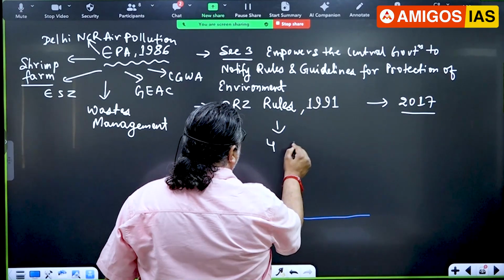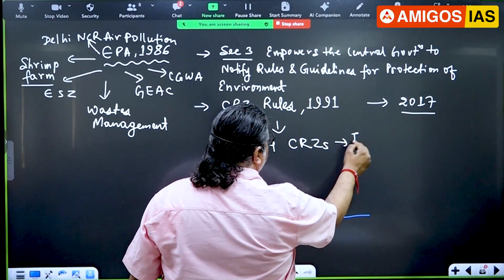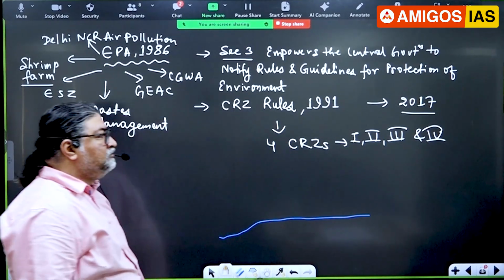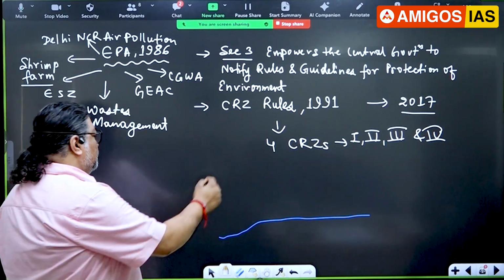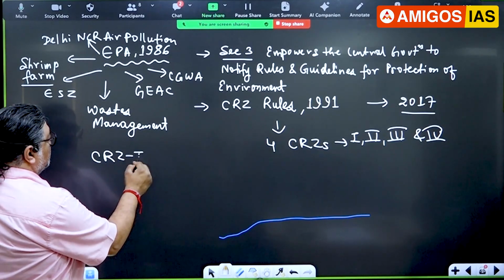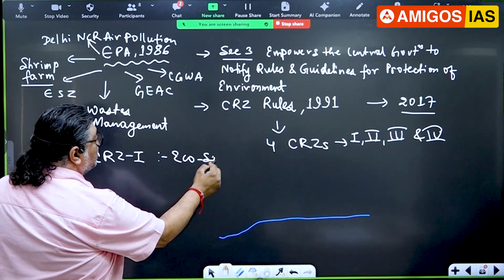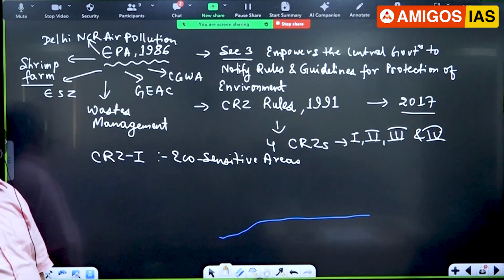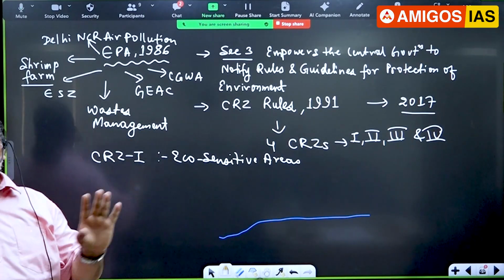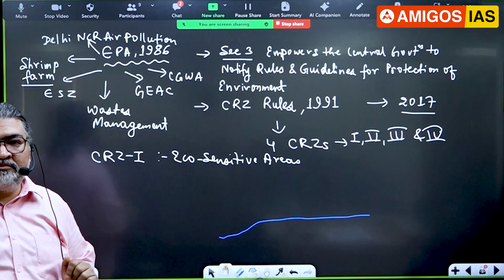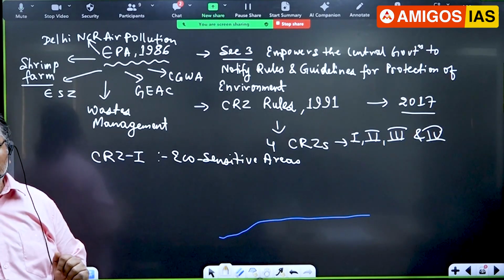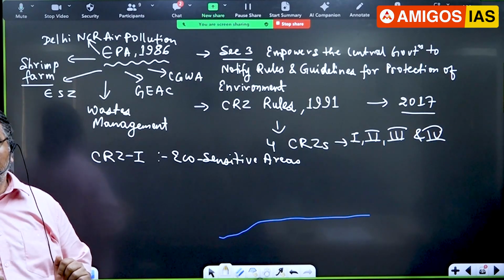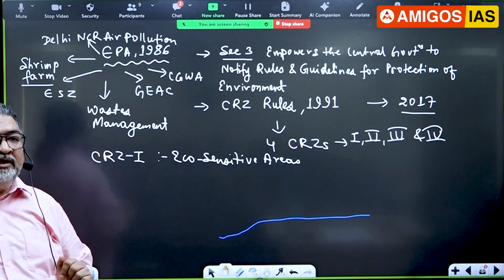So now let me come to this one. There are 4 CRZs: 1, 2, 3 and 4. I'll explain each part. What is CRZ 1? These are called eco-sensitive areas. Now tell me which areas will be eco-sensitive? Mangroves, coral reefs. Not all areas. In the coast, not all areas will be ecologically sensitive, but certain areas will be rich in biodiversity. Sometimes a nesting site of turtles or birds. They will be CRZ1.